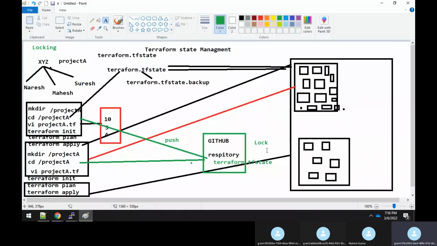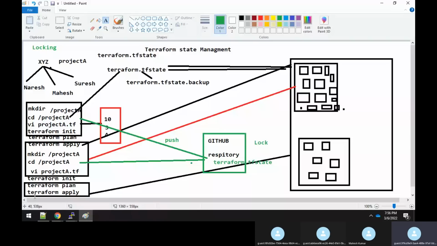Okay, so as I said earlier, that's how it is. You have to implement the locking to make sure that the sync is happening between these three engineers. It means that one at a time they can do a push and pull. All the engineers cannot do a push and pull at the same instant. But assume that you have not implemented a locking mechanism and you all are doing the push at the same instant of time. What will happen is that it will mismatch. Then all these three engineers will start fighting each other. Hey, where are my changes? How come you can do a push into GitHub when I am doing it? There will be a lot of conflict between these engineers. So this is also not the right approach.